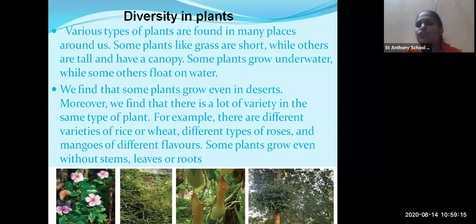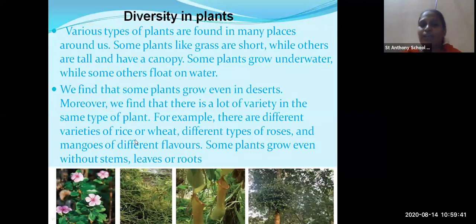They are habitual to the surrounding, to the climate which they are facing. Now when you go with your mother to the shop, there are different types of rice and different types of wheat, so you have to choose the wheat or rice which you want. At that time you see varieties of rice and wheat.